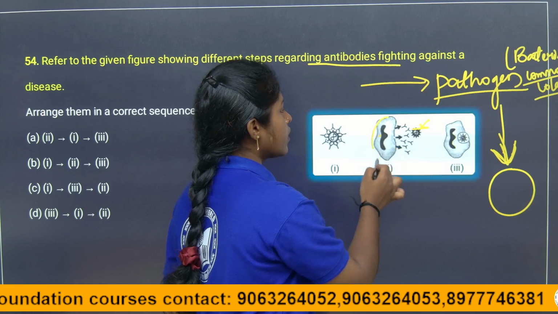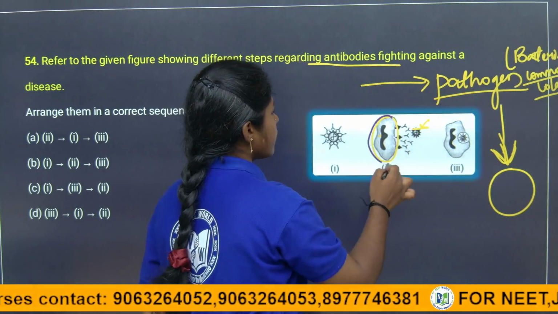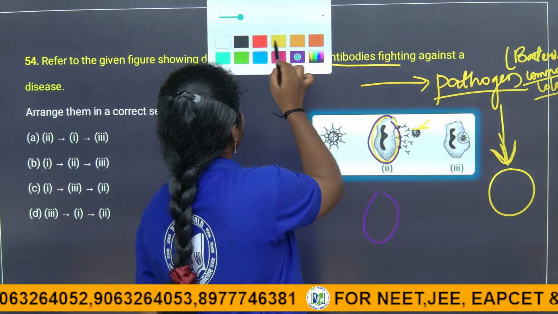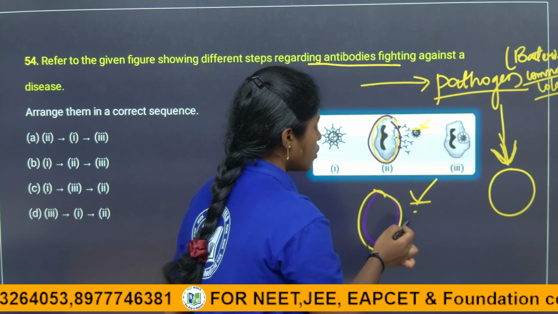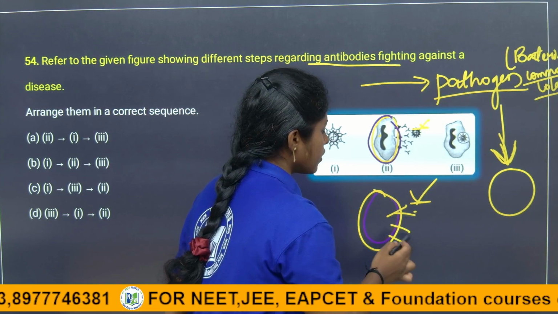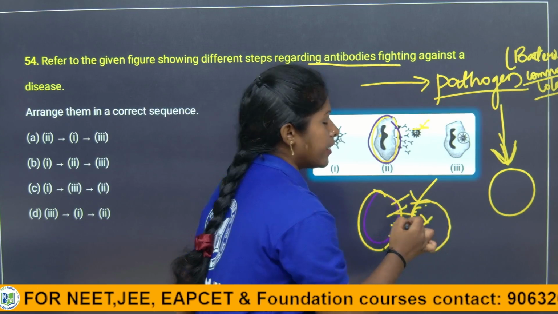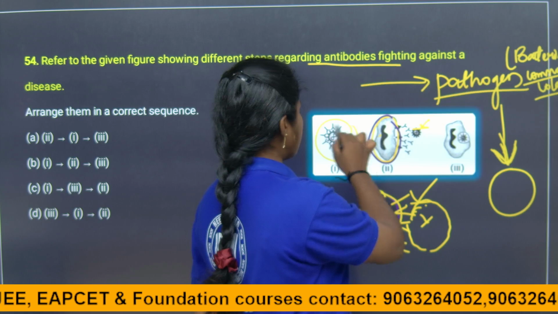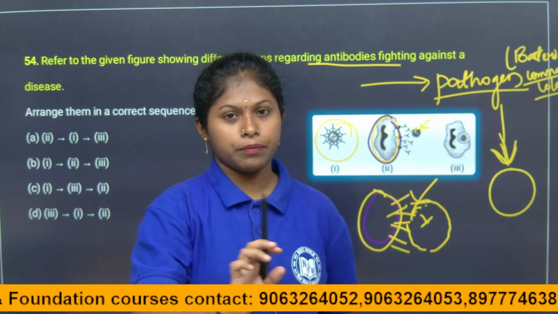So this is our immune cells. When the pathogen attacks us, our immune cells attack the pathogen and round up the pathogen, so it is surrounded by our immune cells.